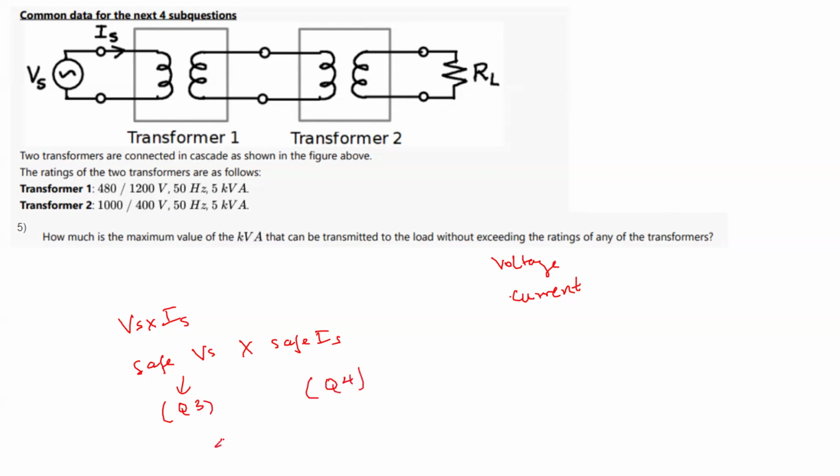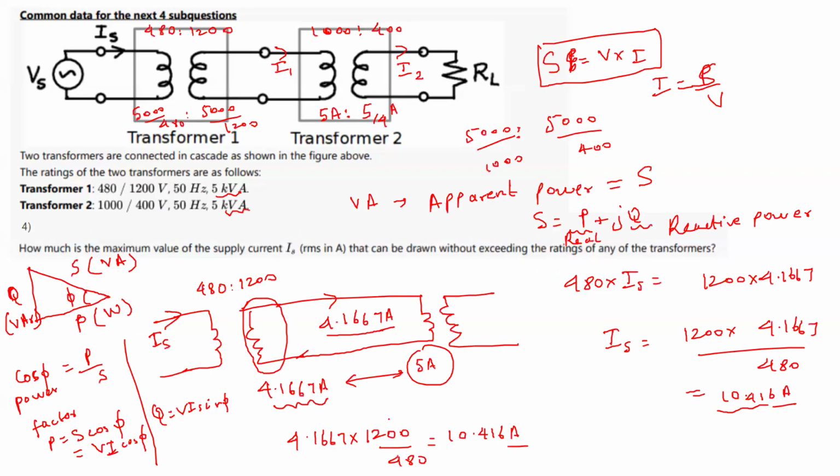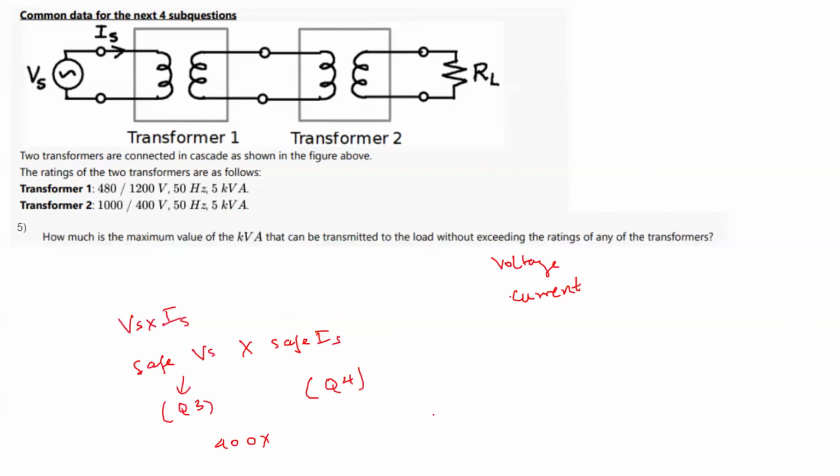The safe value of Vs was 400, and the safe value of Is was 10.416 ampere. If we take the product of these, we can get the maximum value of VA at which we can operate without violating any ratings.